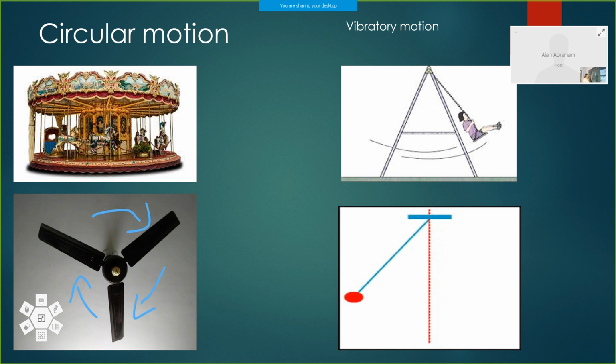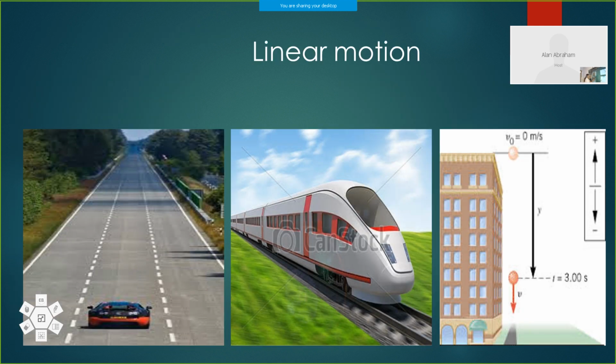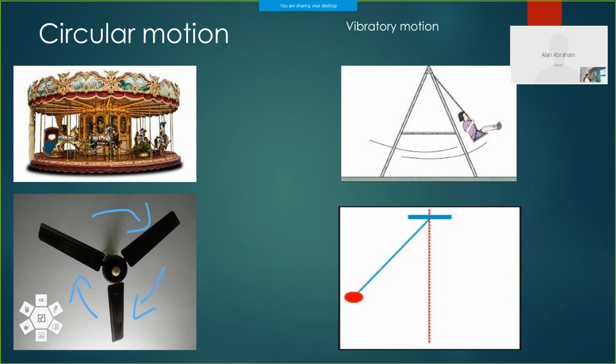Now the next type of motion is circular motion. In circular motion, the object executes a circular path. The blades of the fan execute a circular path like this. So the path of the object is circular. So it is circular motion. Here, you know, a merry-go-round. Here also, the motion is in a circular path, so circular motion comes there. So anywhere the change in state, change in position is there, right?